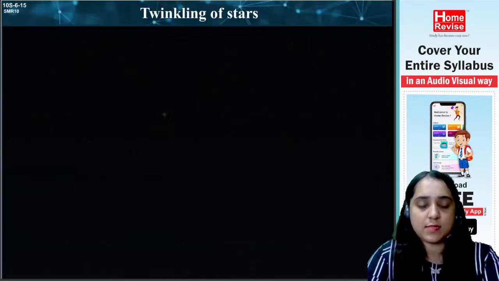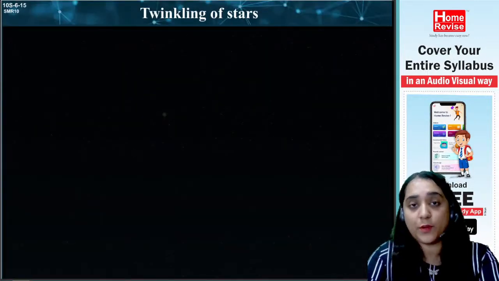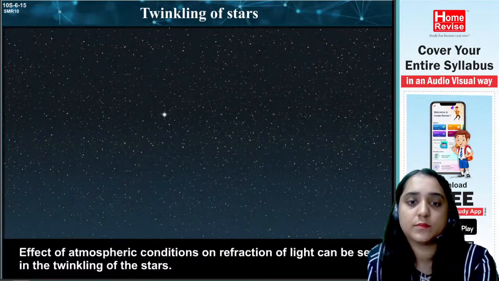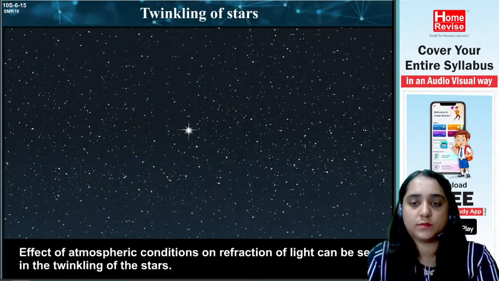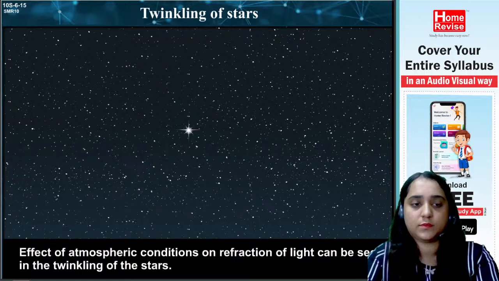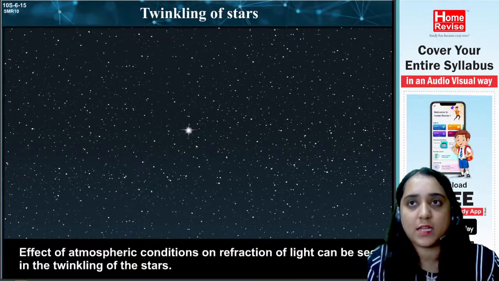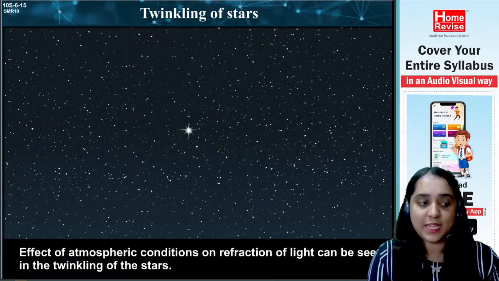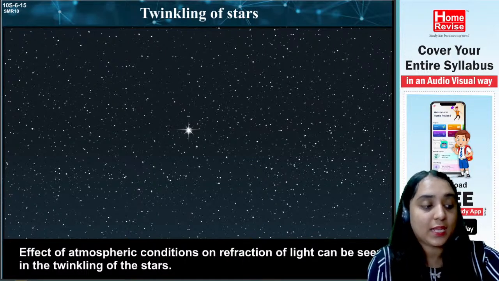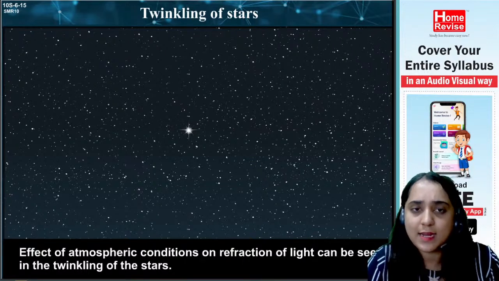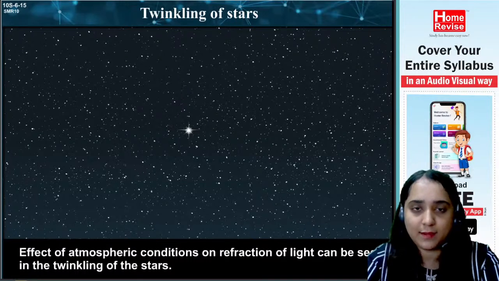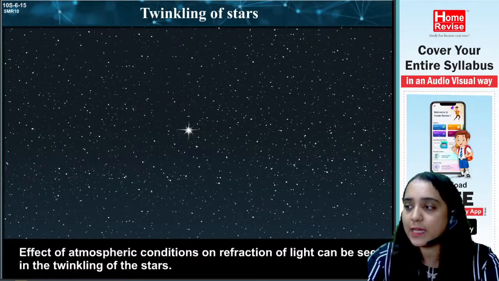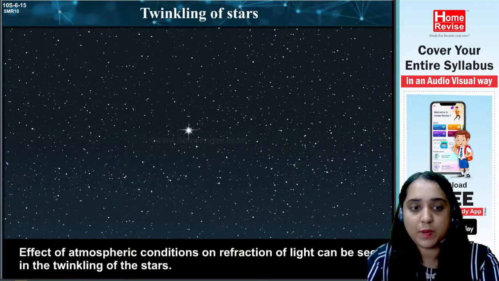Twinkling of the stars. This is one of the important topics. The effect of atmospheric conditions on refraction of light can be seen in the twinkling of the stars. At night, if you have a clear sky, you can easily see the stars twinkling. We will study what exactly happens and what is involved in this part.